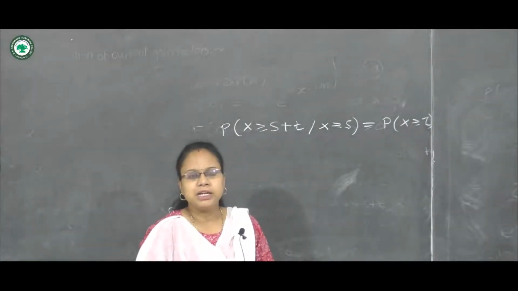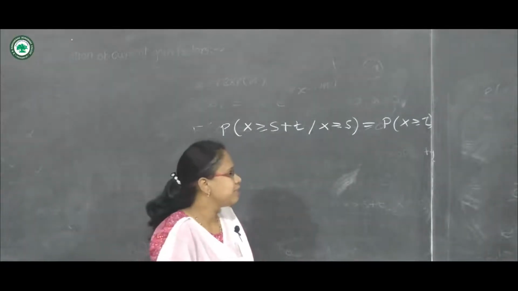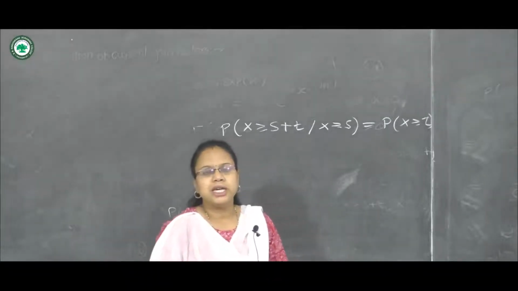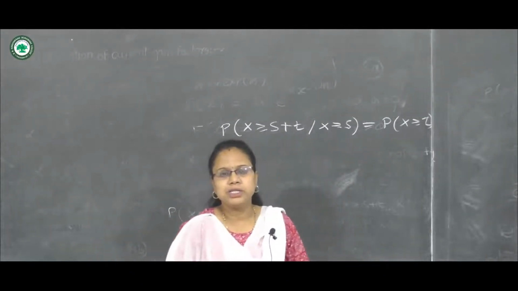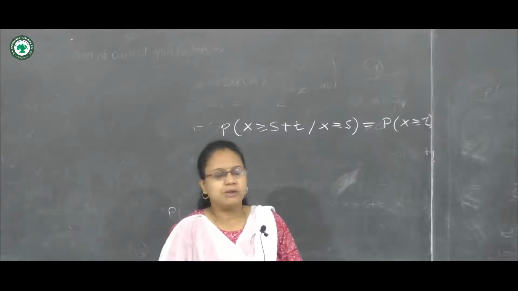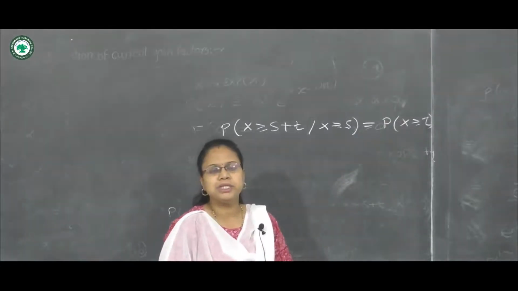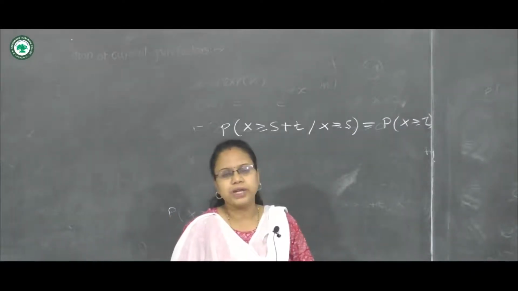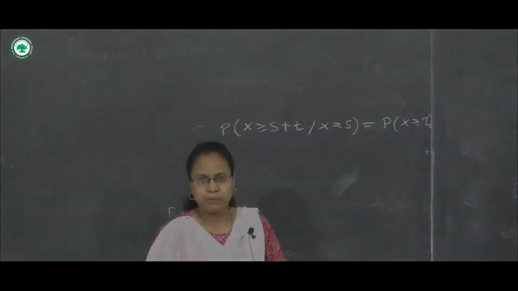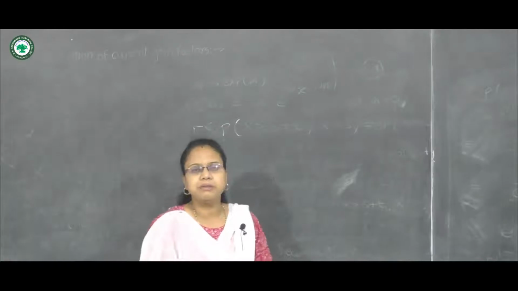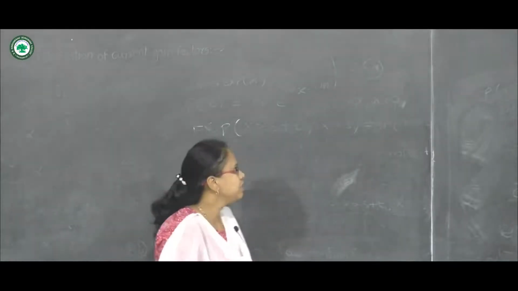There are many practical situations where this property holds. There are some electronic components like fuses which follow the exponential distribution, meaning there is no effect of aging on the component. So let us see some examples on exponential distribution.